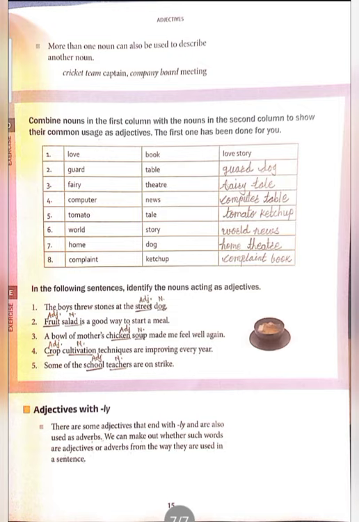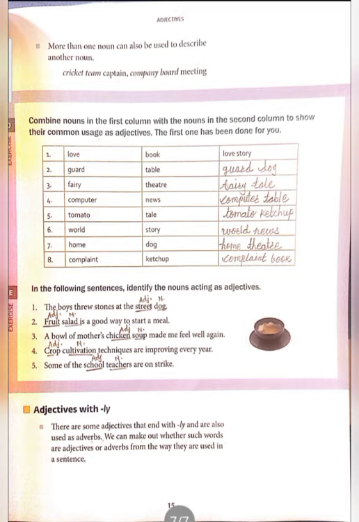See the second example. Fruit salad is a good way to start a meal. Which type of salad? Fruit. So fruit is an adjective and salad is a noun. Third example: a bowl of mother's chicken soup made me feel well again. Which type of soup? Chicken soup.